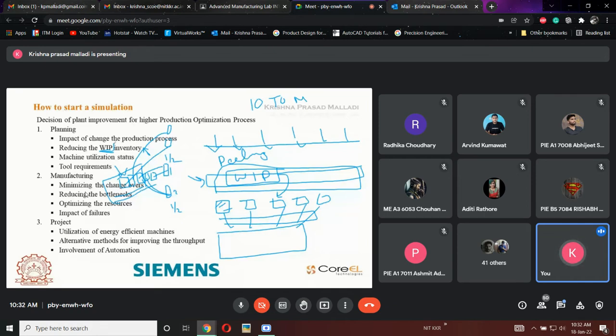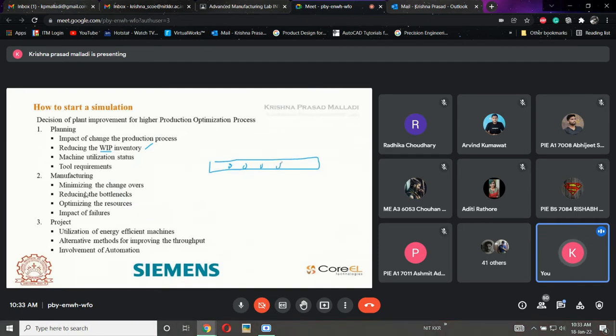We are going to work on this in the software also. So when we are using conveyors, if the conveyor is holding this much material and the machine is processing one part at a time, then I'll say this is a bottleneck or a WIP inventory. Technically we will call it a bottleneck, theoretically we will call it a WIP inventory. Clear?